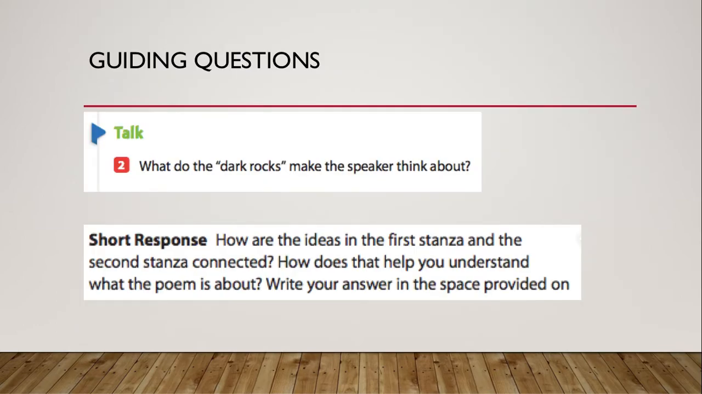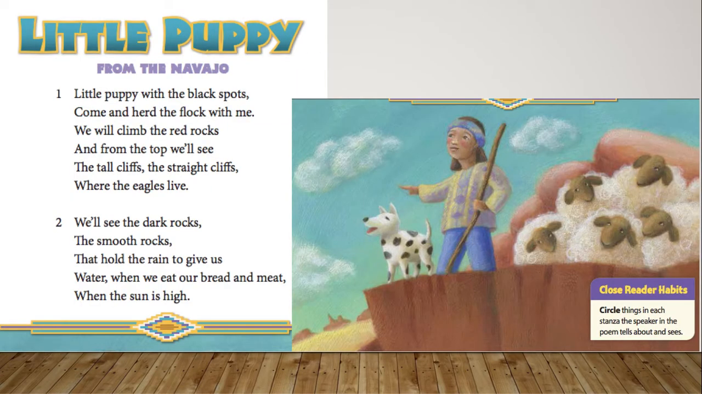This poem is written by a Navajo boy. Yes, there is a dog in the poem. Yes, there are sheep in the poem. Yes, they refer to an eagle. But when we read it, we can tell that it's talking about the perfect person in the story.